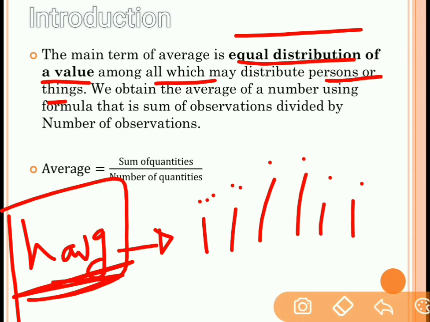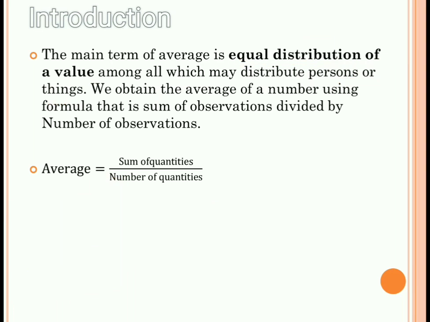So you can say that it is an equal distribution of value among all the persons or things. Now we obtain the average of numbers using the formula, that is sum of observations upon total number of observations. For example, if you want to find the average height, then the sum of the heights of all the individuals upon the total number of individuals will give the average height.